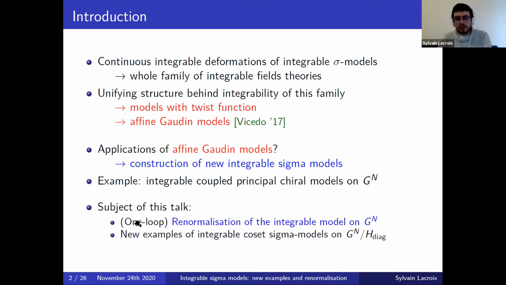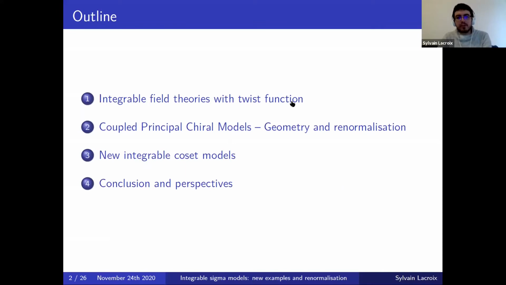And so the subject of this talk would be two recent developments in this direction. The first one being the study of the one-loop renormalization of the integrable model on n copies of G. And the second one is yet another class of new examples of integrable models, which are defined on certain cosets of n copies of a group G by a certain diagonal subgroup. So the plan of my talk is a bit the following. First I will explain what in general are integrable field theories with twist function. Then I will describe these coupled principal chiral models and discuss their renormalization. And finally, I will discuss these new integrable coset models before concluding.